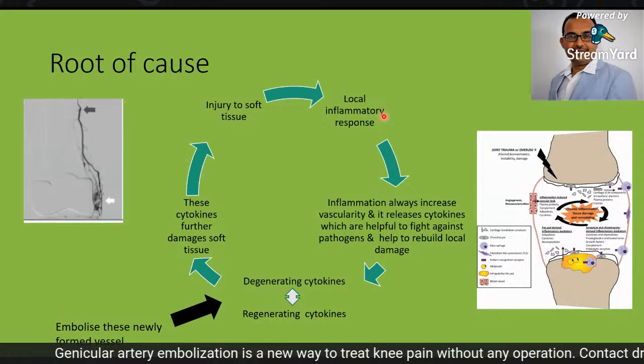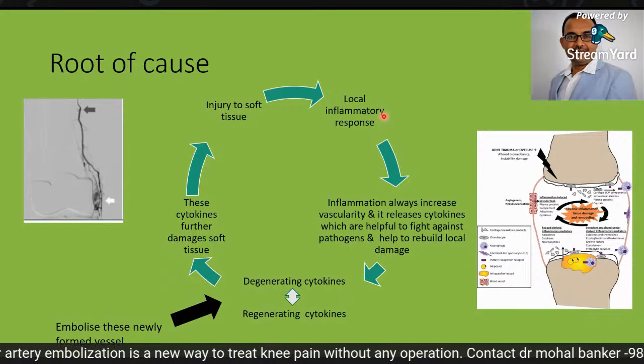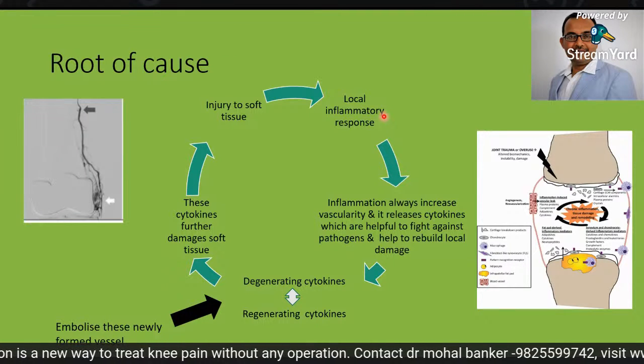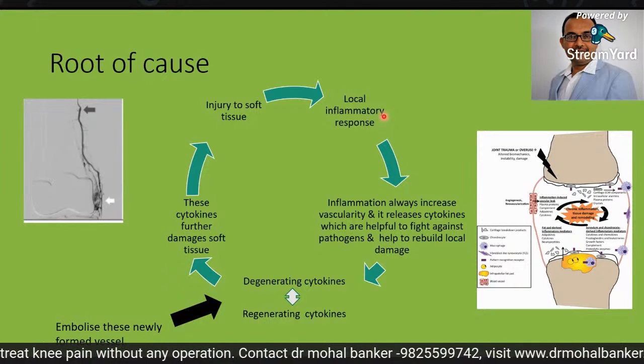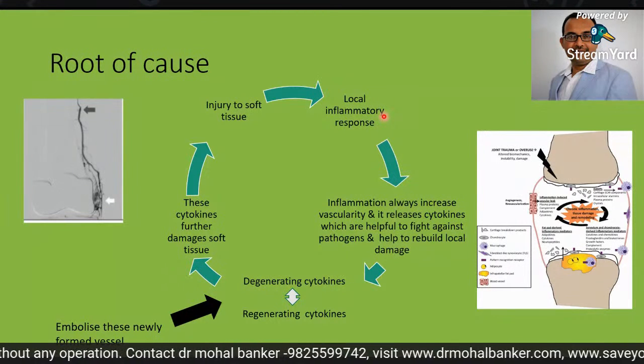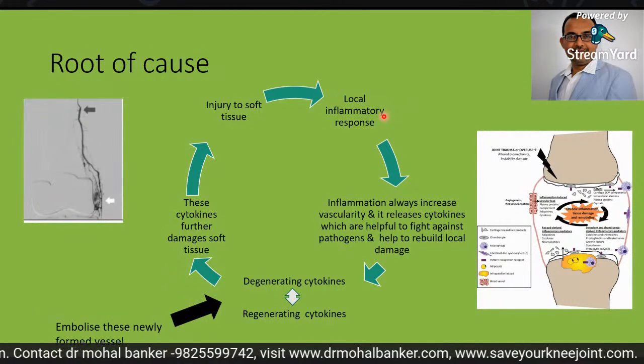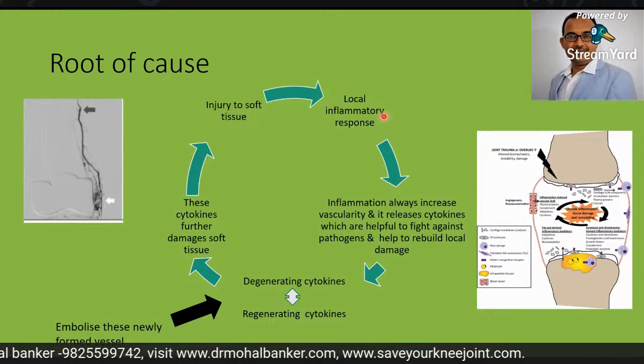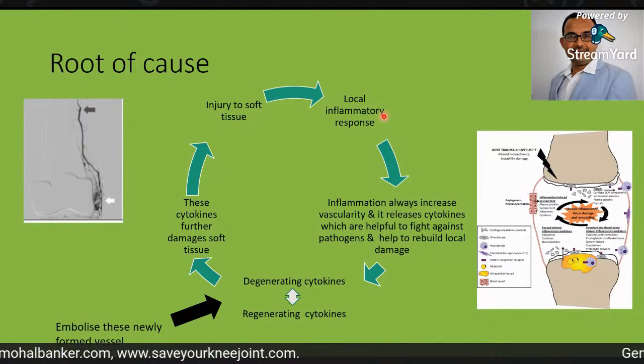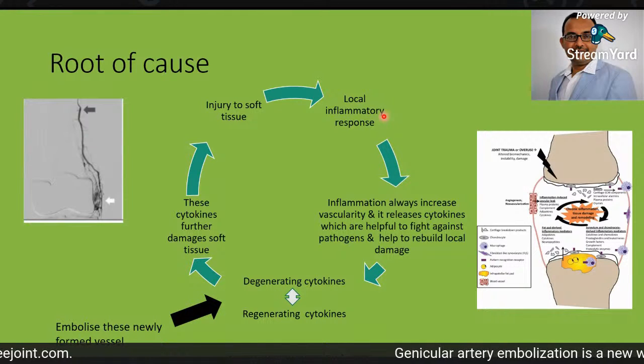Now, cytokines are of two varieties. One is degenerating cytokines. These degenerating cytokines remove the dead or damaged cells from the system. The second is regenerating cytokines. These regenerating cytokines create new cells and replace the dead cells. So this is how healing starts at the site of injury.